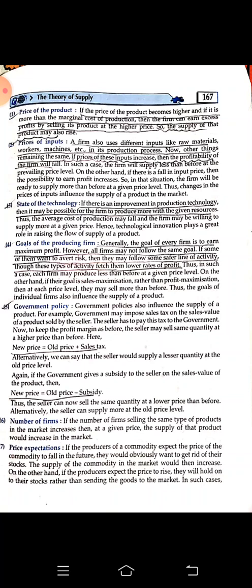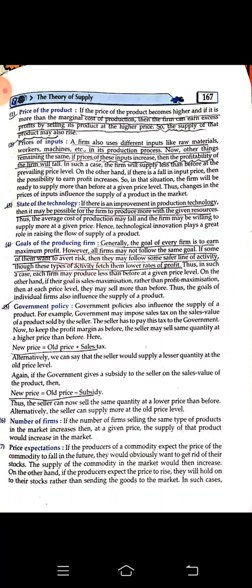Price of inputs: a farm also uses different inputs like raw materials, workers, machines, etc. in the production process. Now, other things remaining the same, if price of these inputs increases, then the profitability of the farm will fall. Just now I told you that if the cost of production is less, then the profit margin is more, and then only the producer will supply more of the product in the market to gain more profit.